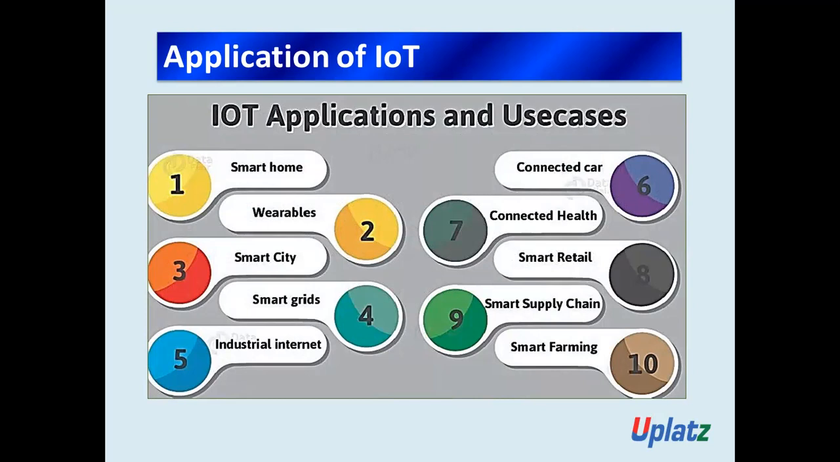Yes, got it. So see here, IoT application and use cases. The first one is smart home, second one wearable, third one is smart city, fourth one is smart grid, fifth one is the industrial internet, the sixth IoT application is connected car, and then the seventh one is connected health, and then the next ones are smart retail, smart supply chain, and smart farming. So these are the IoT applications and use cases.